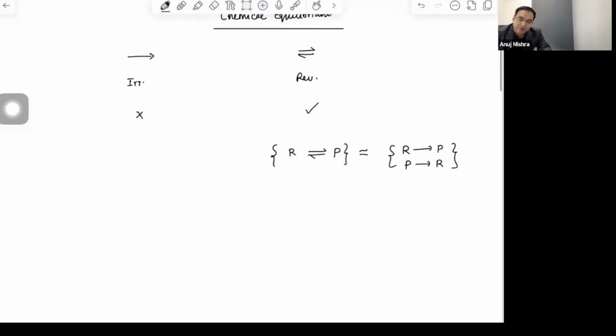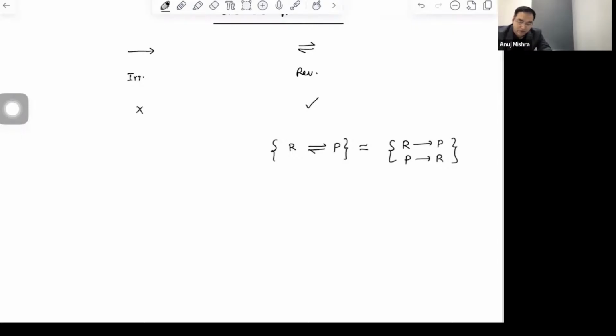Now, having said that, how will you ensure that the reaction is following this route or this process? So you have to ensure that reactant or product, if it consists of gases, then the vessel must be closed. The reason is if vessel is open, gas बाहर निकल जाएगा, then you can't do the reaction. It is no more reversible. Is it clear? So let's say you're doing a reaction, calcium carbonate heating in an open vessel, CO2 is produced and goes out, then we can't do anything, right? Is it clear? Astha, Arav, everybody. So the important thing is that we must ensure that vessel is closed if gases are involved. That's one major important point.